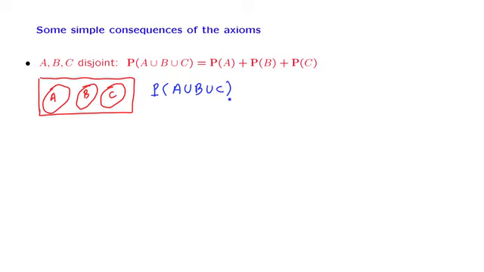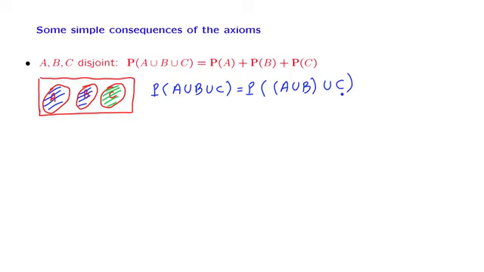We have an additivity axiom in our hands which applies to the case of the union of 2 disjoint sets. Here we have 3 of them. But we can do the following trick. We can think of the union of A, B, and C as consisting of the union of this blue set with that green set. Formally, what we're doing is that we're expressing the union of these 3 sets as follows. We form one set by taking the union of A with B, and we have the other set C, and the overall union can be thought of as the union of these 2 sets.